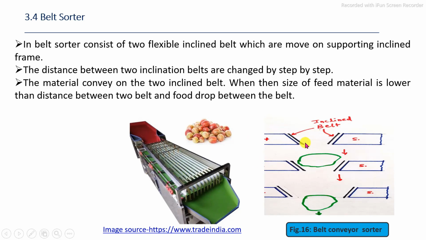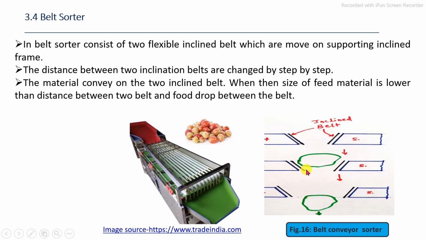You can see in this picture, these are the inclined belt system. These are the two belts. At the top of the belt, the raw material is fed. The distance between the two belts is called the pitch, and the distance between the two belts varies along from the feed to the outlet section.